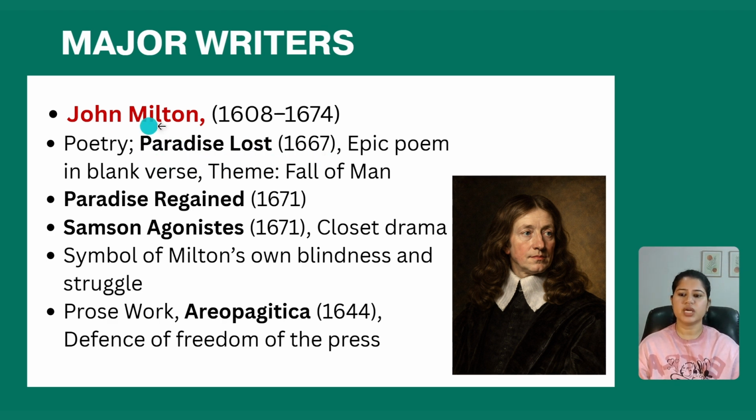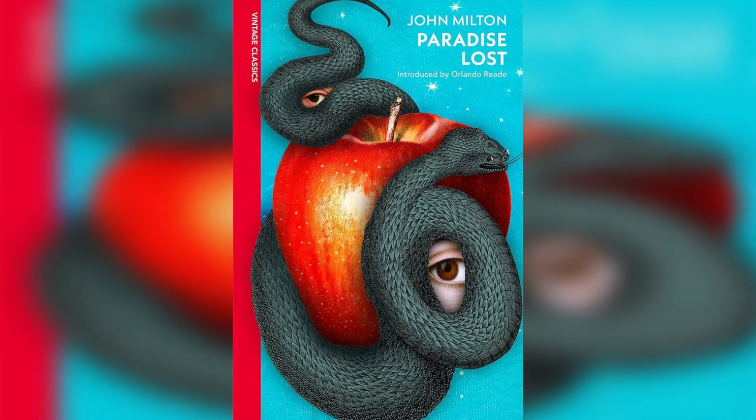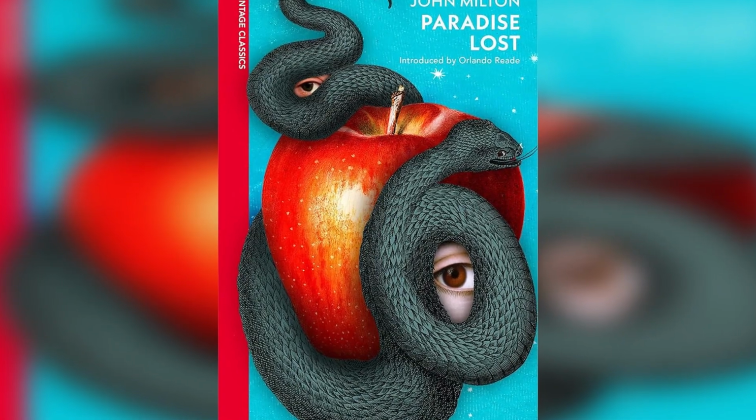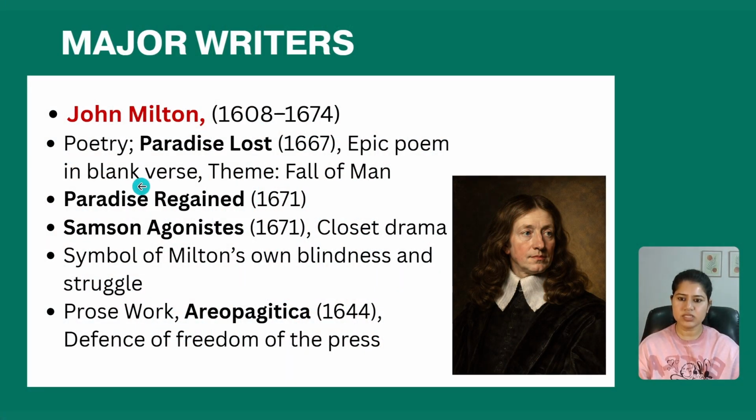Okay, so we have John Milton, who has written the poem Paradise Lost in 1667, which is an epic poem in blank verse, and this work is based on the theme of the fall of man. Then we have Paradise Regained, published in the year 1671.